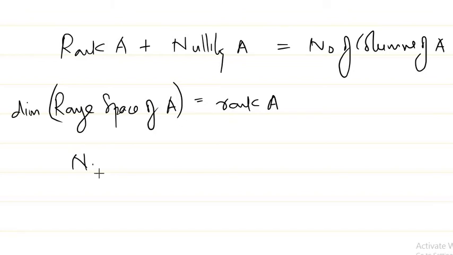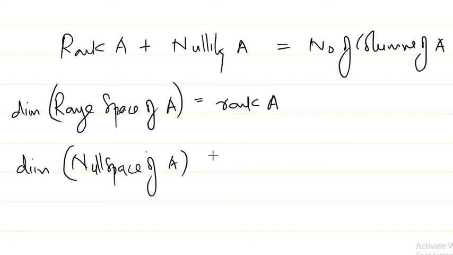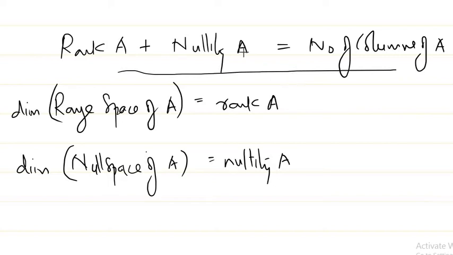Then we defined the null space of A, right? We took the dimension of the null space of A, which is defined as the nullity of A. We did very small examples for finding rank and nullity of A, but when you go to big problems, it will take a bit of time. But this identity is what we can use to find both. If you know nullity, you can find rank, and if you know rank, you can find nullity.